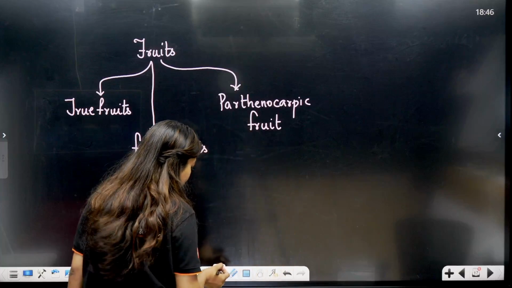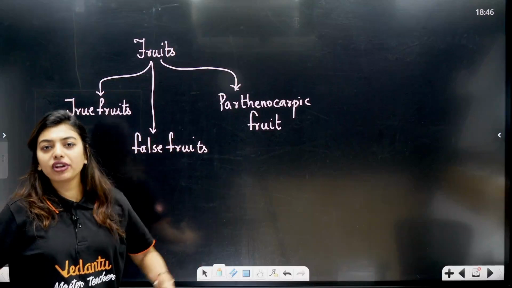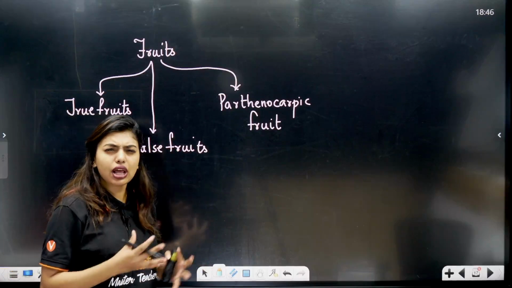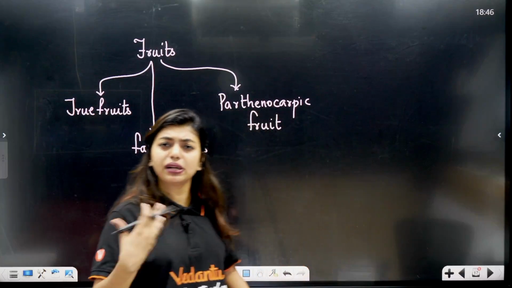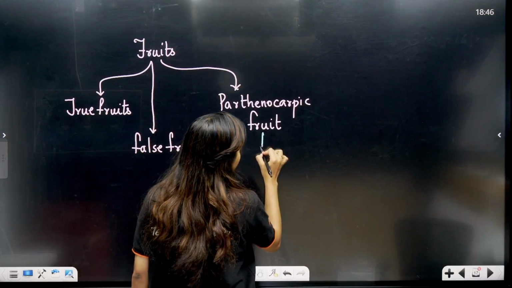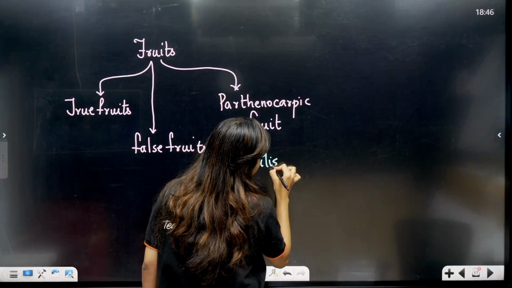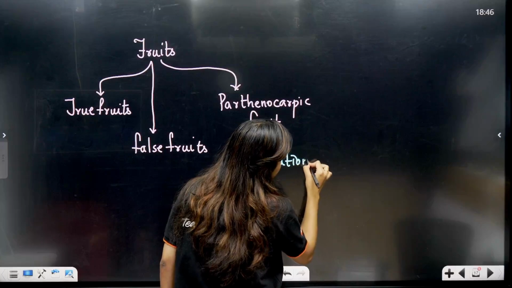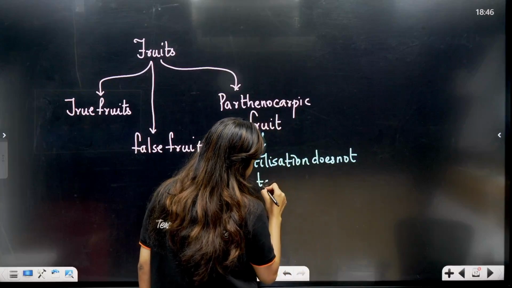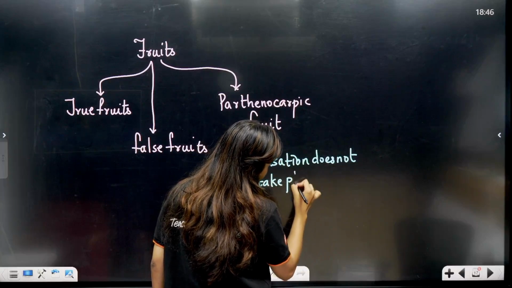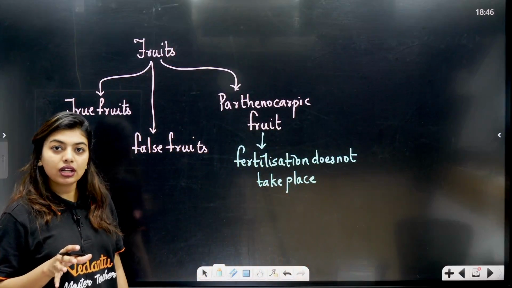What is parthenocarpic fruit? The fruits which are formed without undergoing fertilization. Now I told you that everything should happen properly, right? Pre-fertilization, fertilization, post-fertilization events. But here, parthenocarpic fruits are the ones where fertilization does not take place, but the fruit is still formed. Clear to all of you?